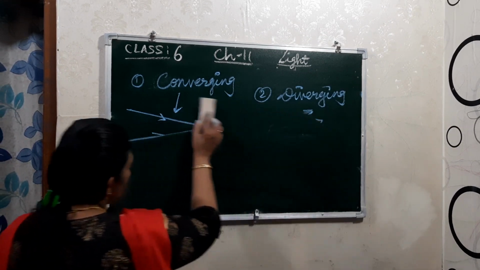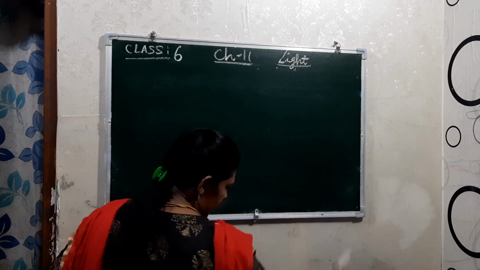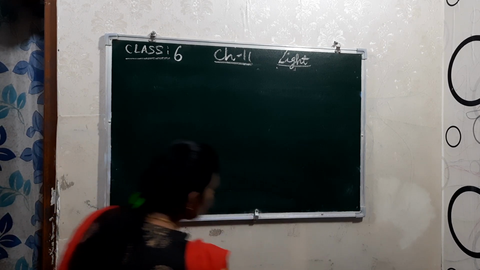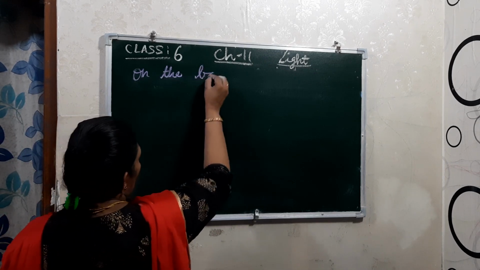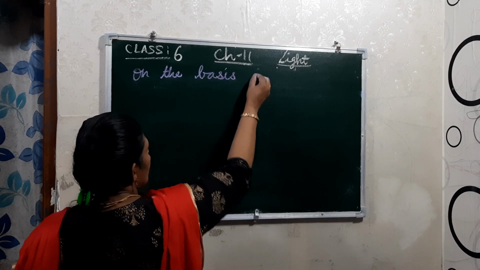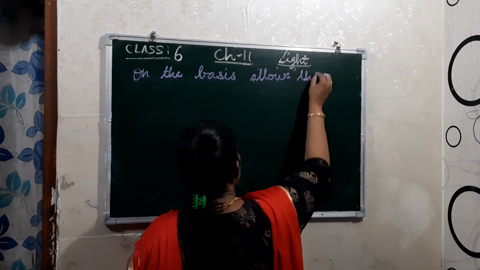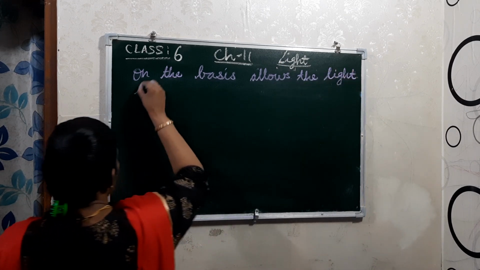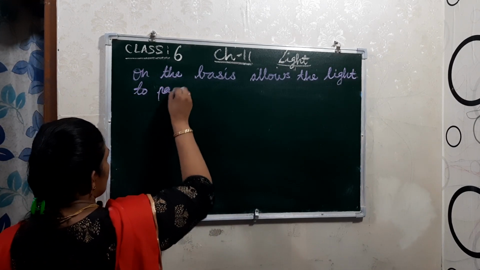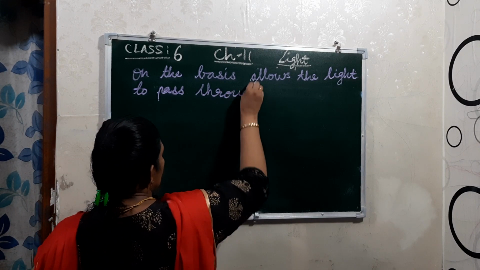Now I will explain on the basis of the passing of light. On the basis of whether objects allow the light to pass through, the objects are divided into three.